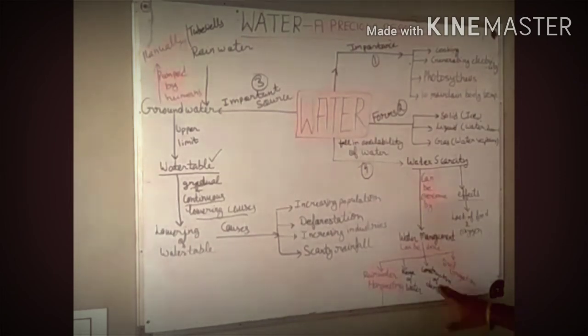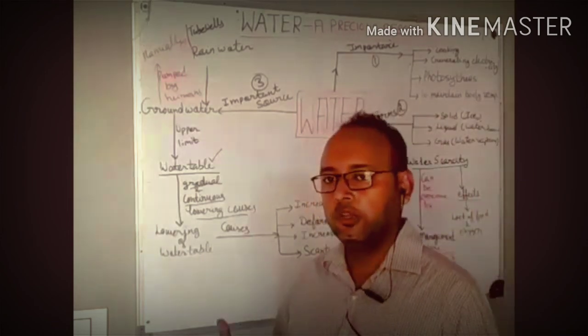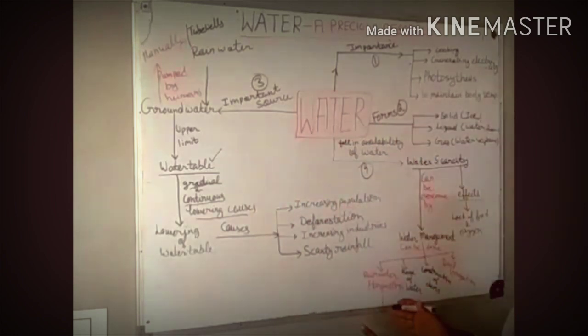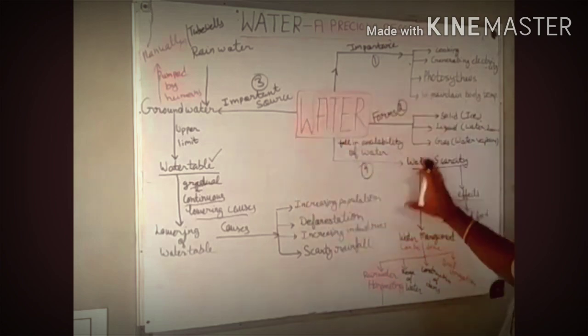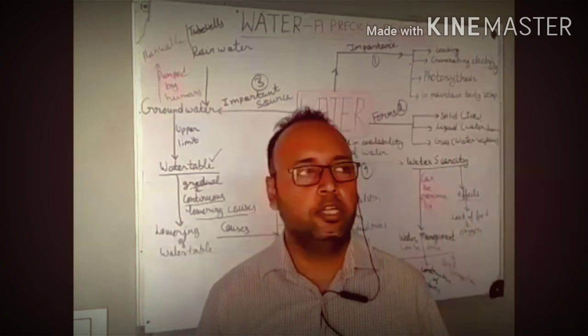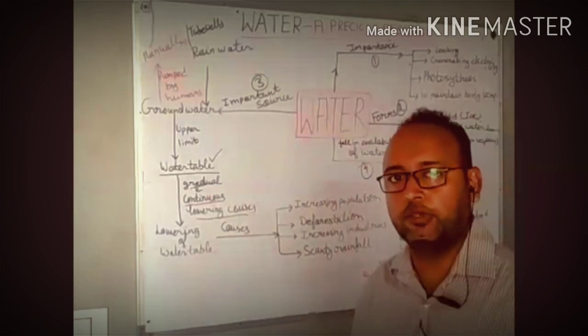Then reuse of water. Water can be reused. Construction of dams is also one method of water management, and drip irrigation. While irrigating, we can use drip irrigation so that we can get a proper amount of water available for all human beings. So children, this is all about this chapter that we have discussed, Water, a Precious Resource. If you have any doubts, you can ask in the WhatsApp group. There we will discuss. Thank you so much.